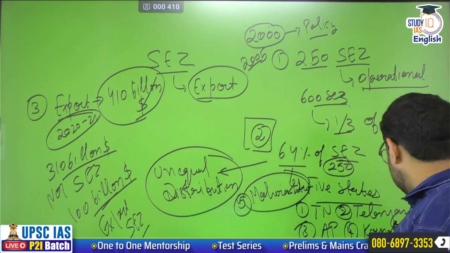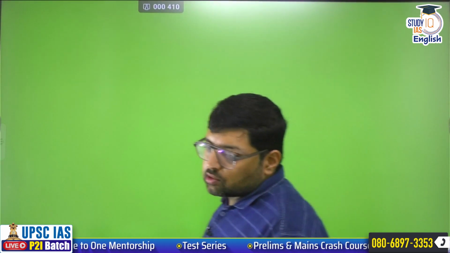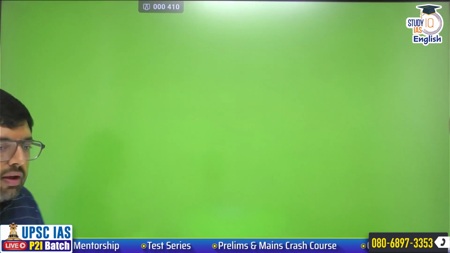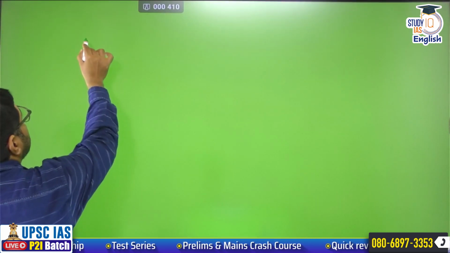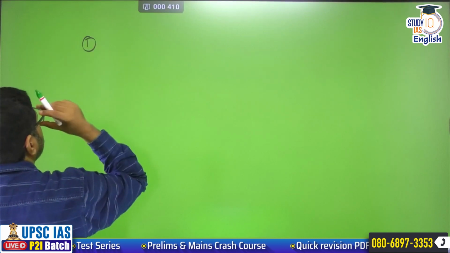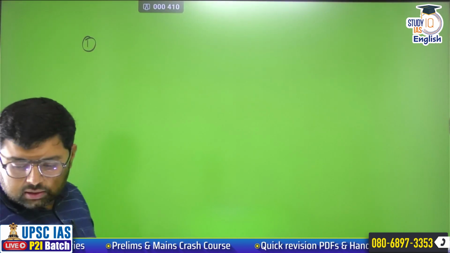Now in this video I am going to discuss only the reasons why SEZs failed. Number one: the SEZ Act was created in 2005, and in 2008 we had the global financial crisis.